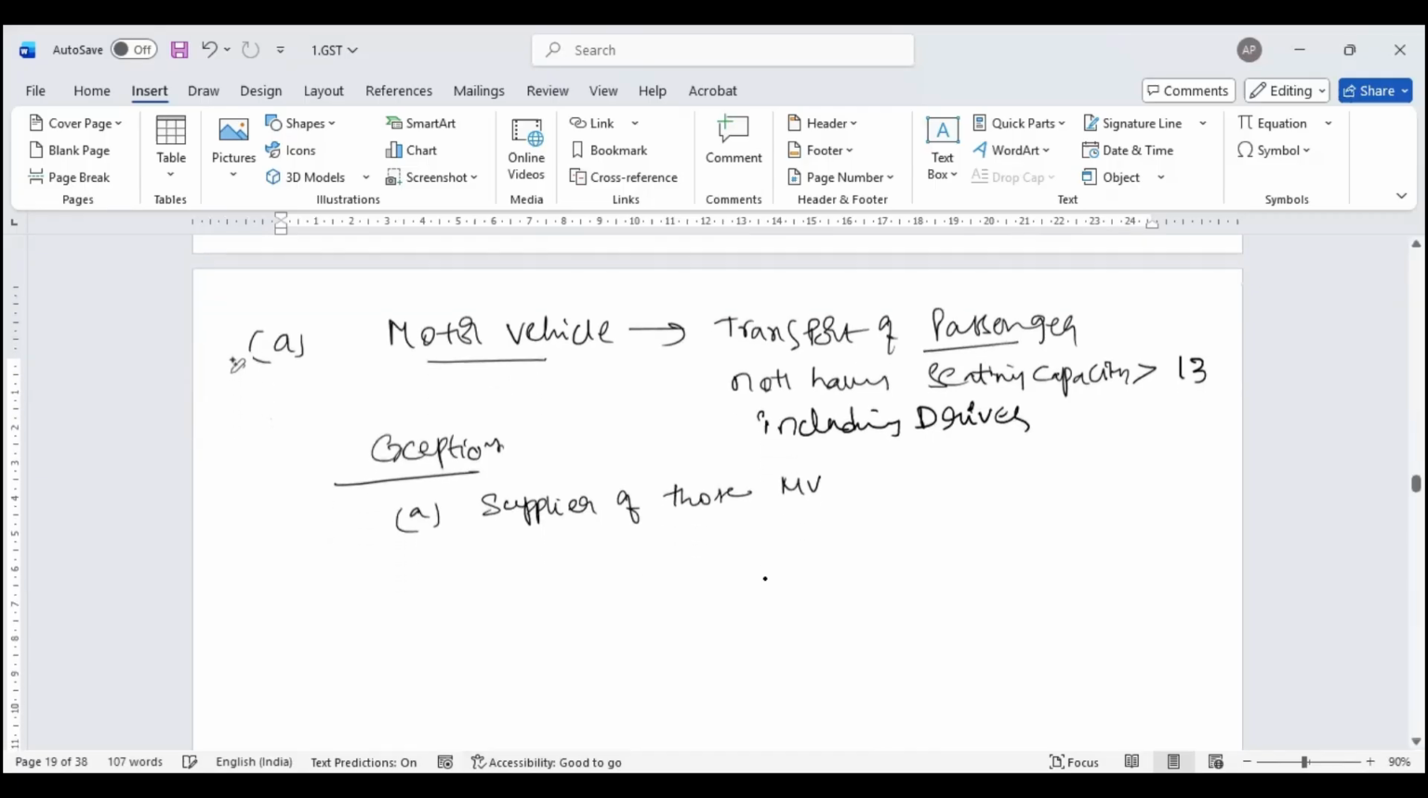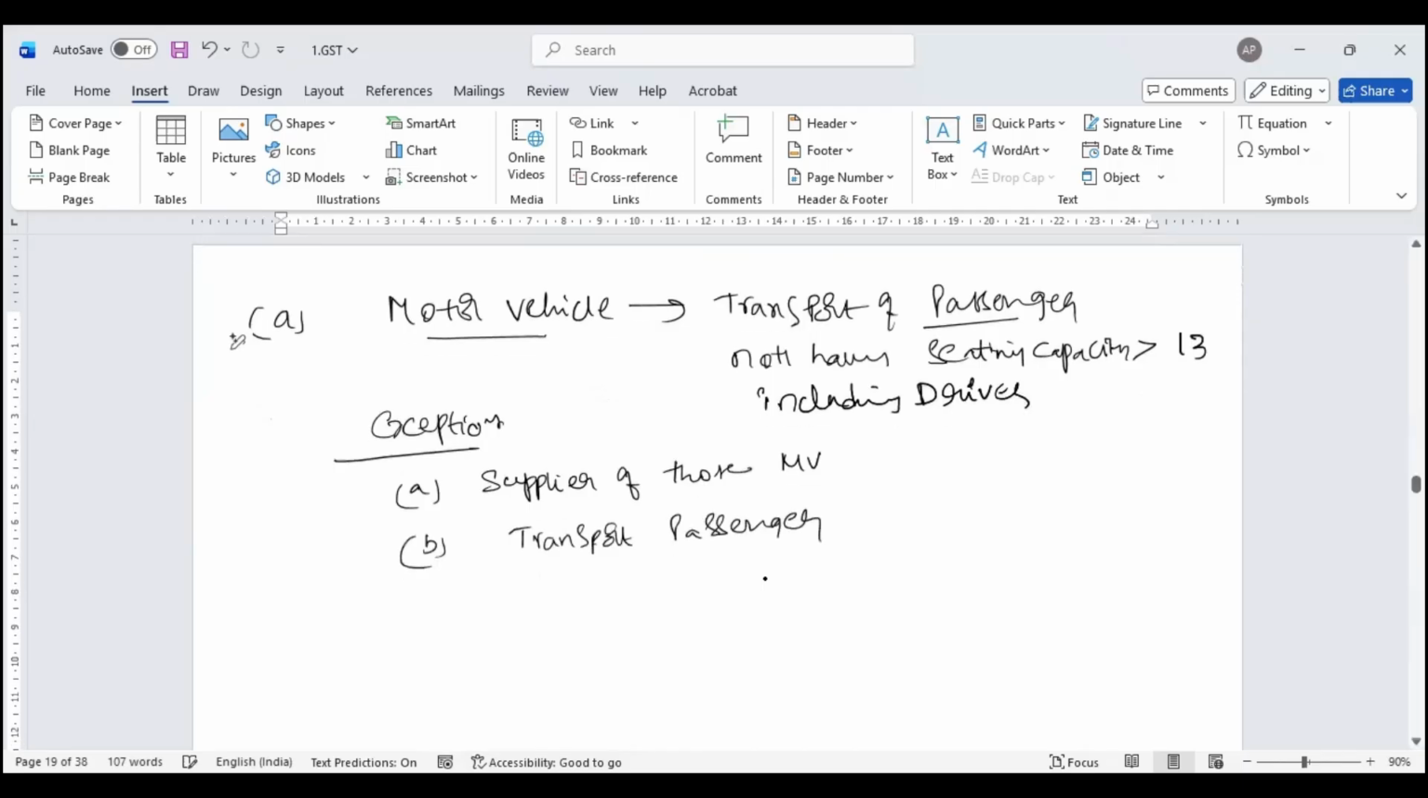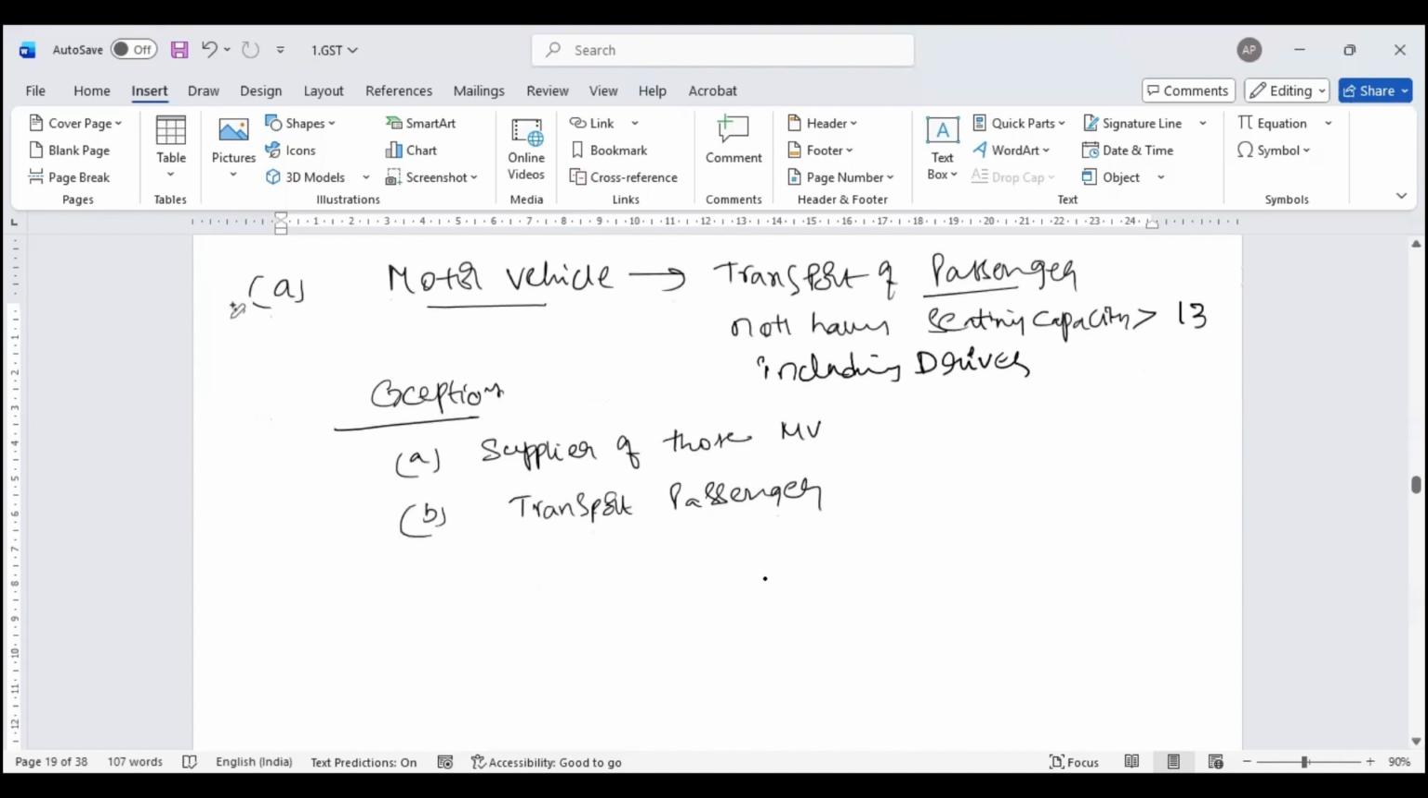So if my business is to buy and sell motor vehicles, then you can claim input tax credit. Or if my business is to transport passengers, like Ola, Uber, where I have a business activity of carrying passengers, then you can claim input tax credit.